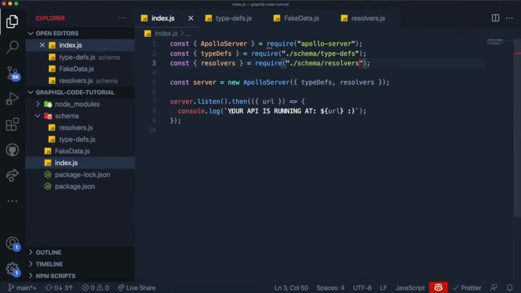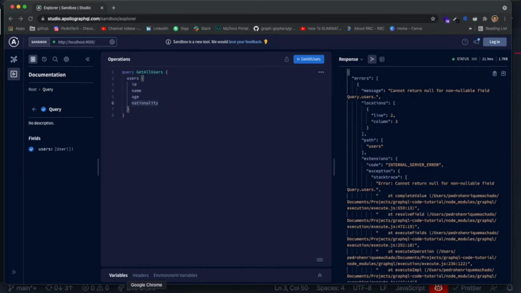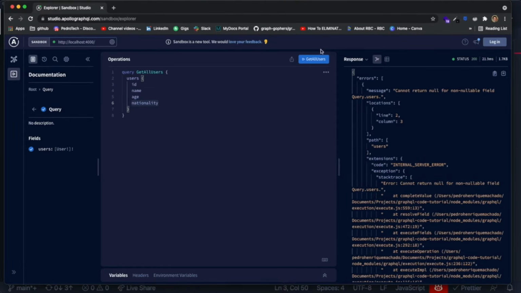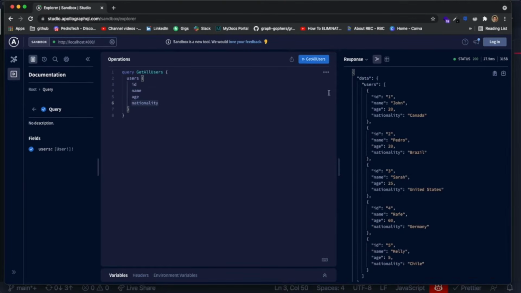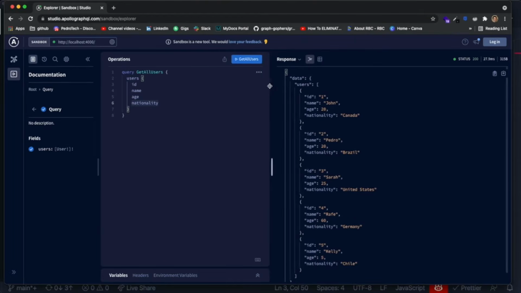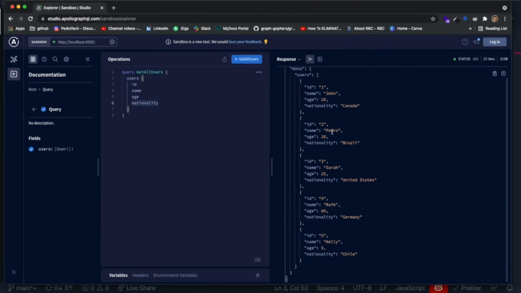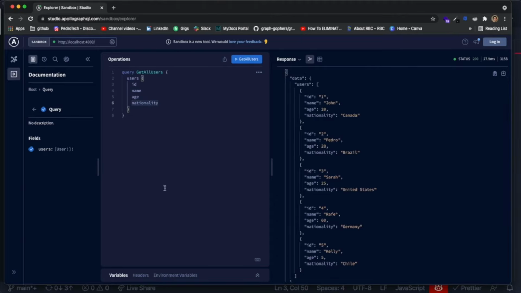So now that I can save this, let's come over here to our application and let me run this query again. When I click get all users, you can see that now it actually lists out the list of all the users we have in our application. And since we specified all of the fields we wanted, each user contains each field.